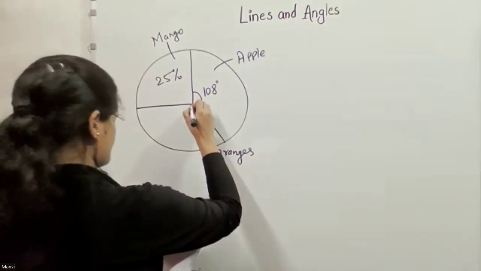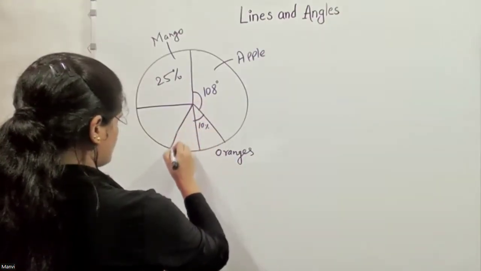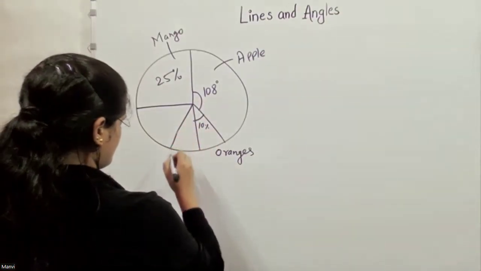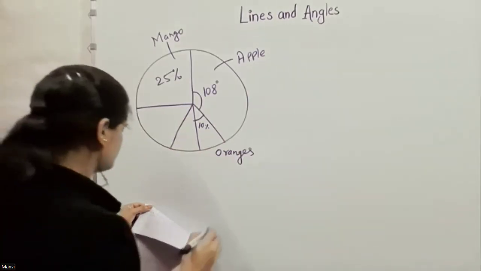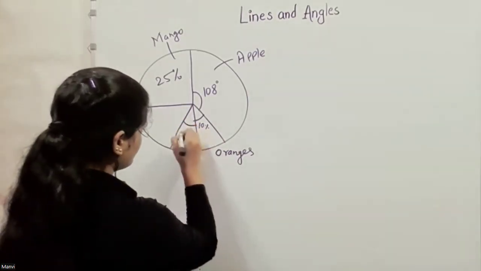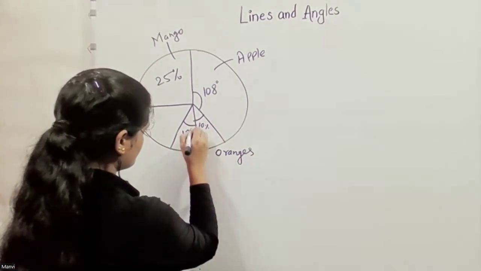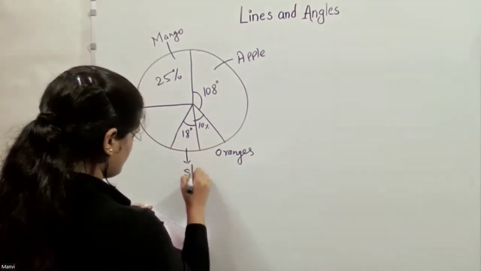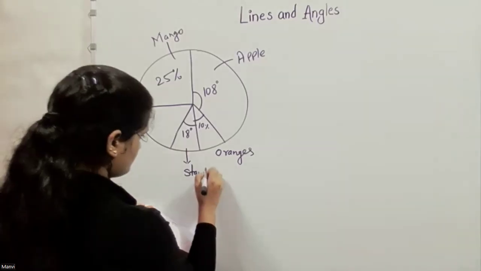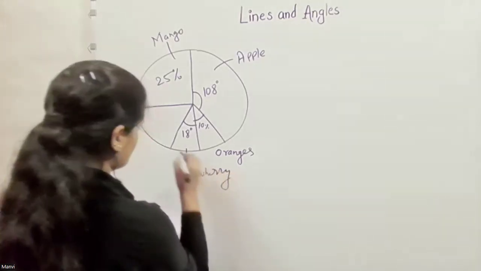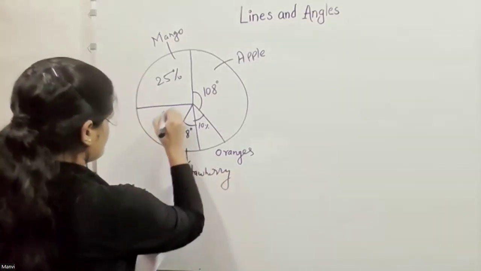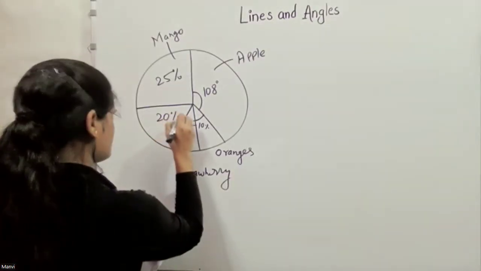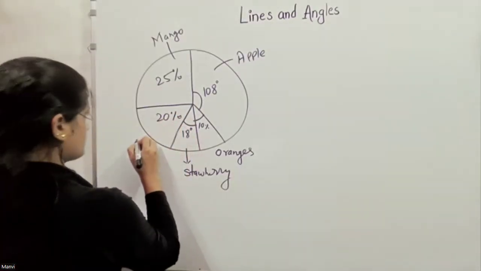This represents 18 degrees. And what is it? Strawberry. Watermelon represents 20%?